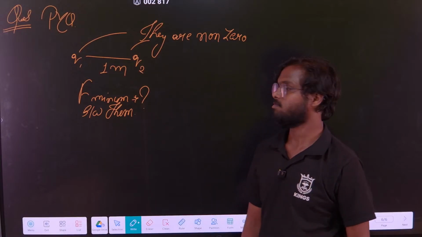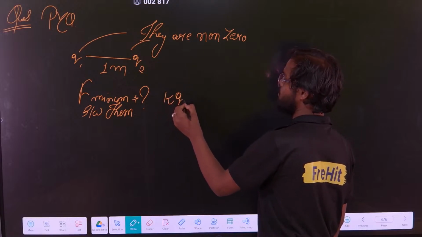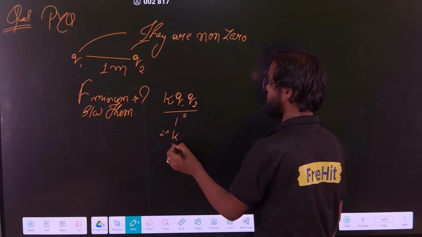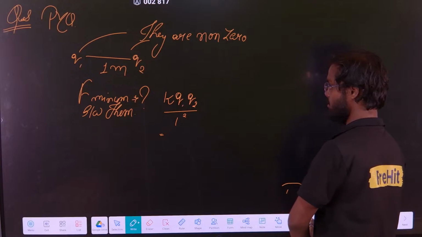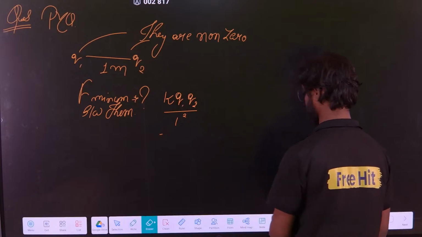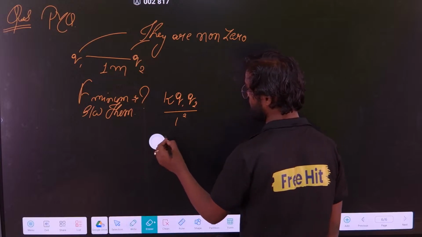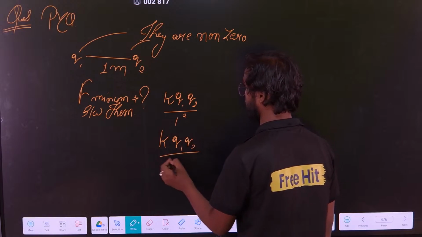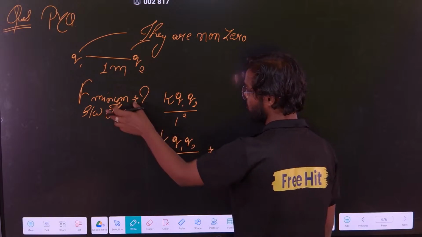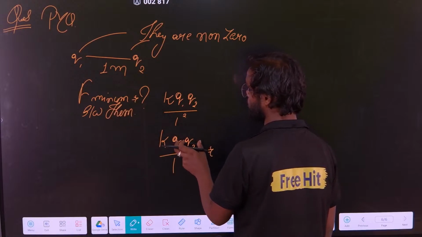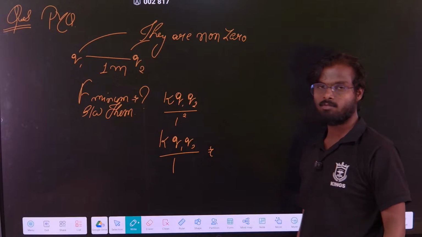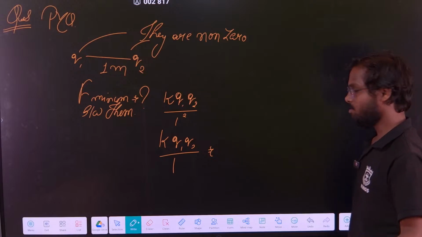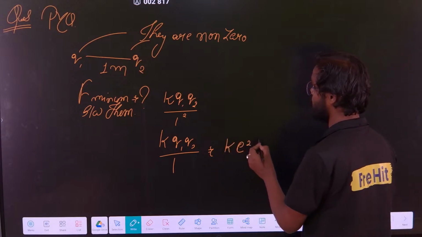What is F minimum? So what is the formula? F equals K Q1 Q2 by r square. Now if I want to make this force minimum, I have to make the product of these two charges minimum. What is the minimum value of charge? That is E. So what is the answer? K E square. Clear? That is the answer.